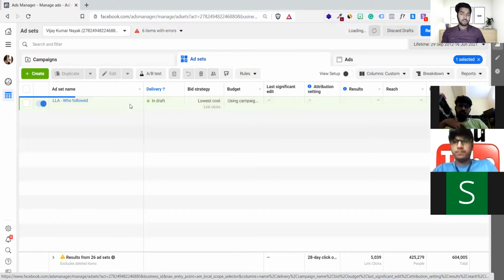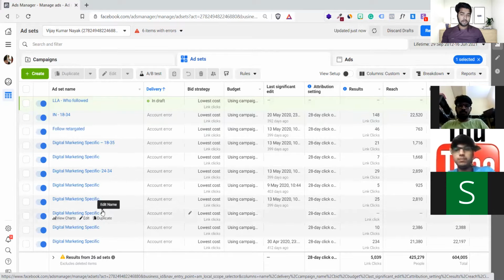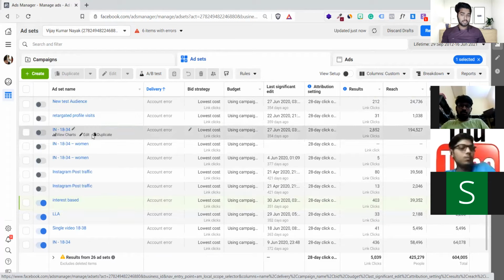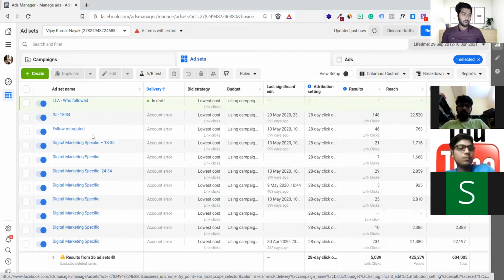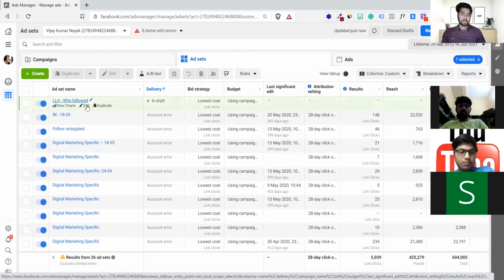Here you can see a lot of ad sets are going to come. But I don't know which one is lookalike, which one is interest based, which one is normal. So I have to write something like this to understand which are lookalike audiences, which are targeted audiences, which are retargeted. I have to write everything like that, so it will be nicely managed for me.